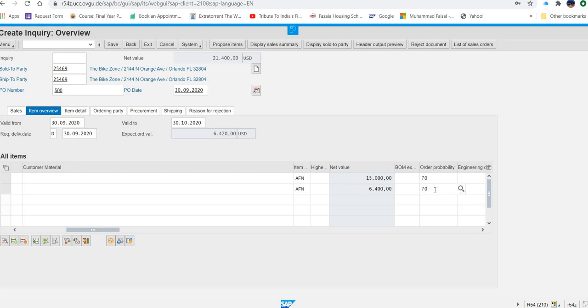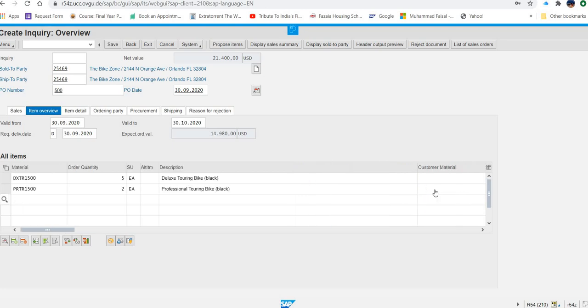And when I press enter, you can see the expected order value has been changed. Previously it was 6,000 something. Now it is 14,000 something. Okay. Then what next you have to do?